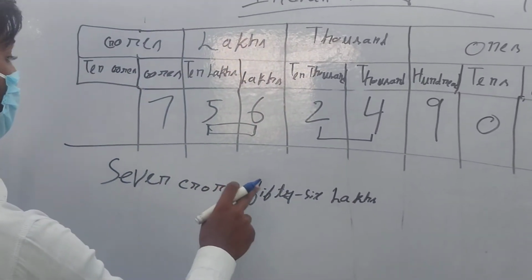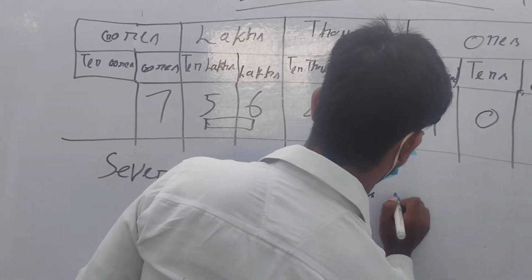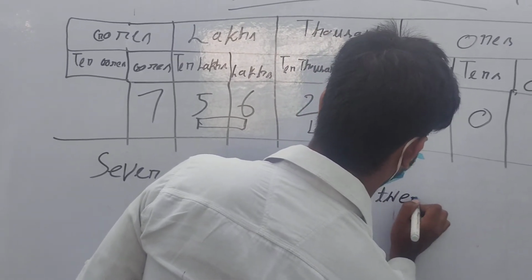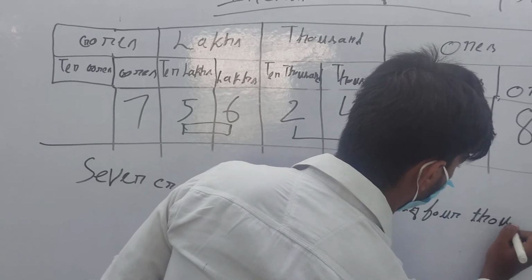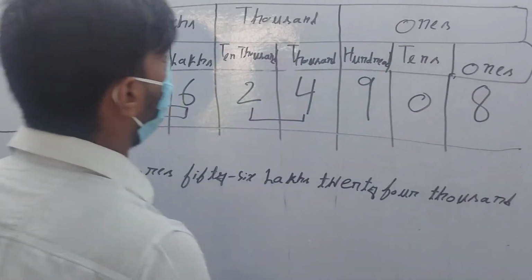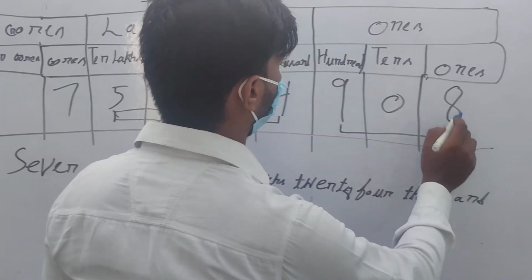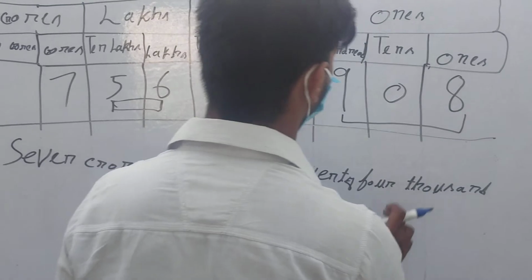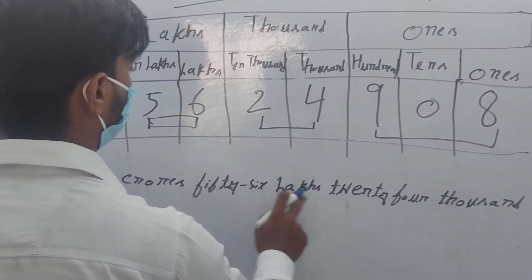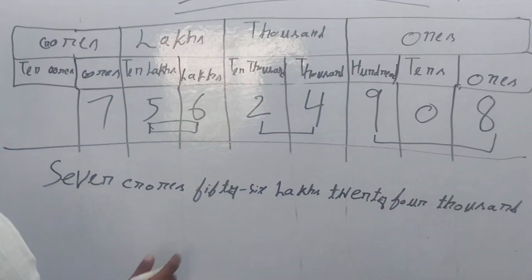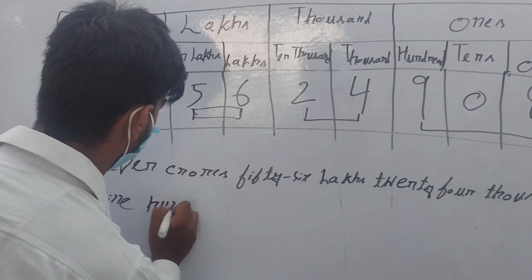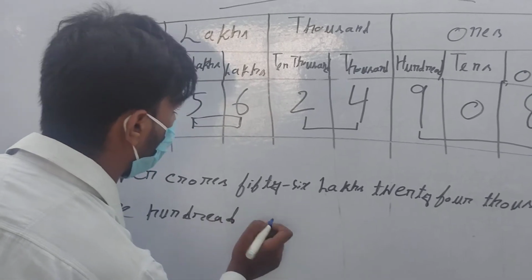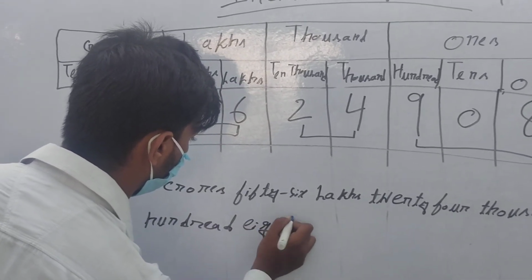Again we take the next digits: 24,000, twenty-four thousand. Then the last three digits are one form, so we write 7 crore 56 lakh 24 thousand 908, nine hundred and eight. Ready?